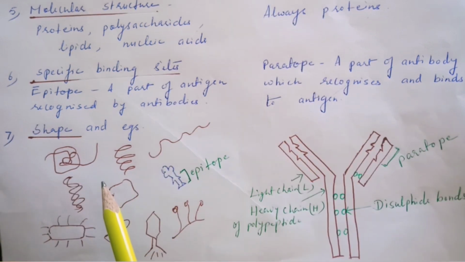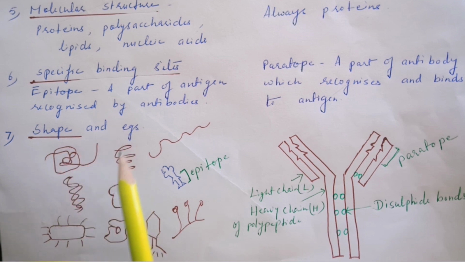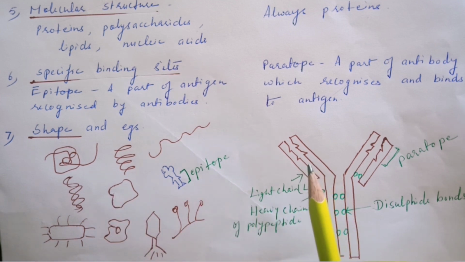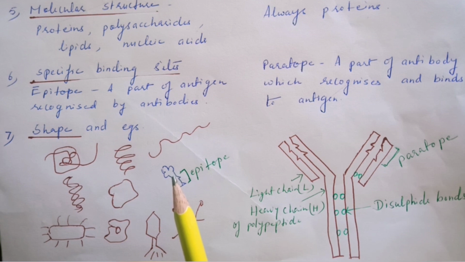Now look at the next point, the 7th point, the shape. Shape and examples also we will discuss here. Now see here, antigens can be of various shapes, like they can be a protein, complex protein or a simple kind of protein or a nucleic acid, or they can be a bacteria or amoeba or a virus, fungi, etc. And I have drawn here another antigen of this particular shape because it can be of various shapes. And a particular antibody always recognizes a specific antigen only. Now look at the shape of the antibodies. You can see that they are usually always Y-shaped.